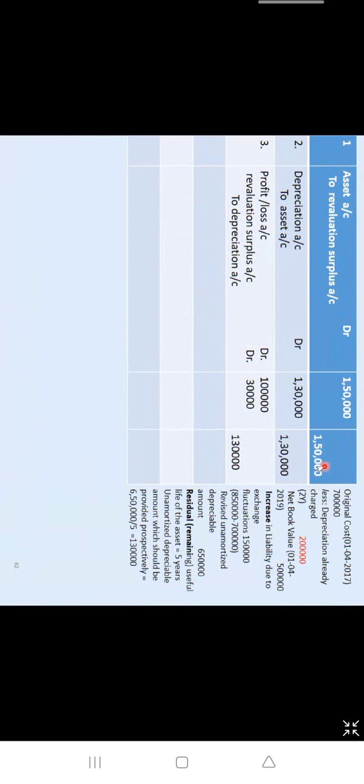So out of 150, 30,000 depreciation and 20,000 loss on sale deducted. 1 lakh still surplus is there. That 1 lakh, since the asset is sold, will be transferred. You close the third.